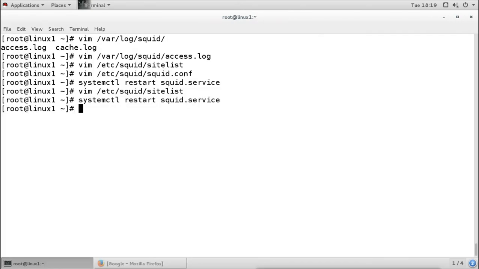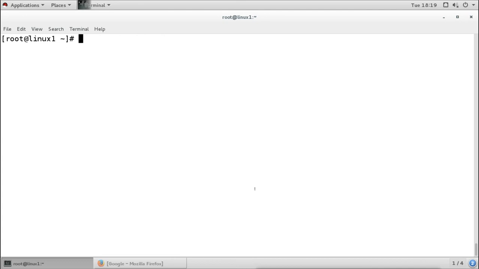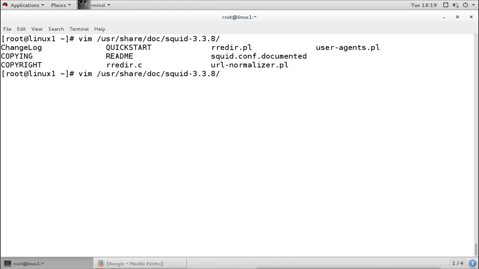But still there are multiple types of lists we can create, multiple options of lists we can create. Now where will we get all those things, how will we know what type of options we use and what type of list we can create? All those options and lists we can get from the sample file. The sample file is available under the usr share directory. For Squid, we have this squid.conf documented sample file. We can use this file to check.